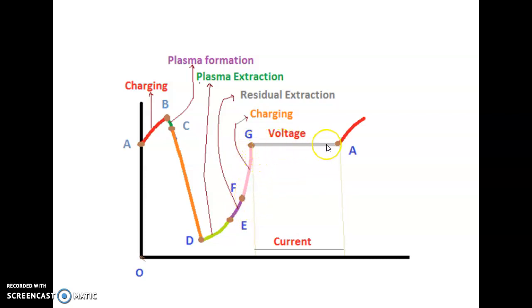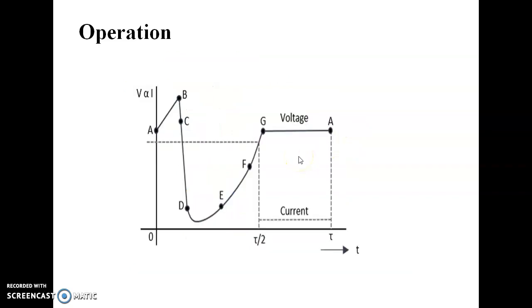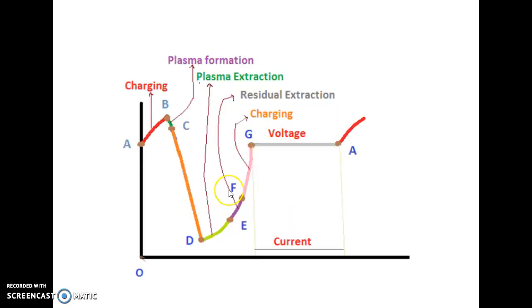From G to A, the diode current will go to almost 0. And this particular cycle will be repeated after this point, and again the characteristic will begin from point A. Thank you.